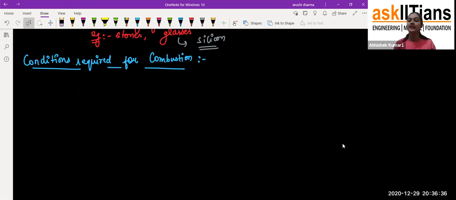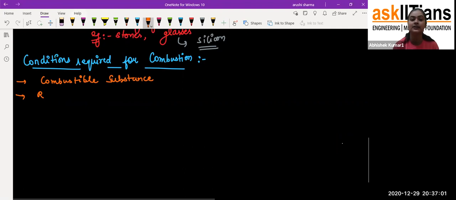But for that we require one ignition temperature. So I'll write down some points here. First of all, we require one combustible substance which can undergo combustion. If there is no combustible substance, it will not undergo combustion. The second one is that there should be a proper supply of oxygen.